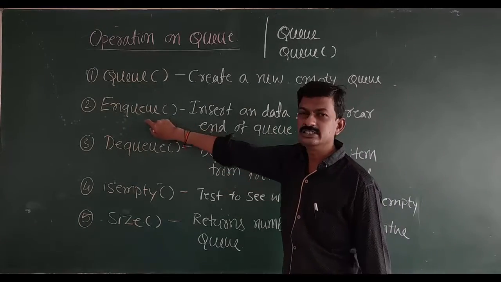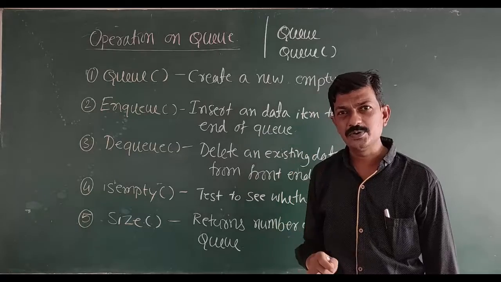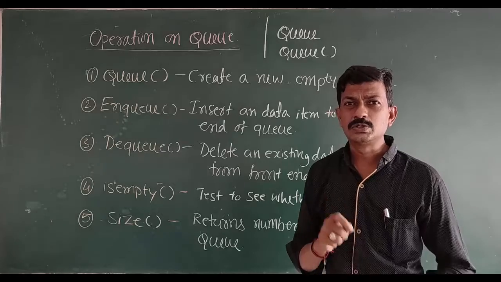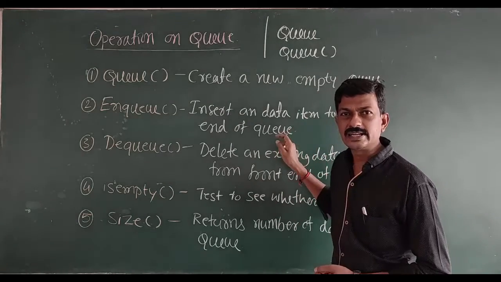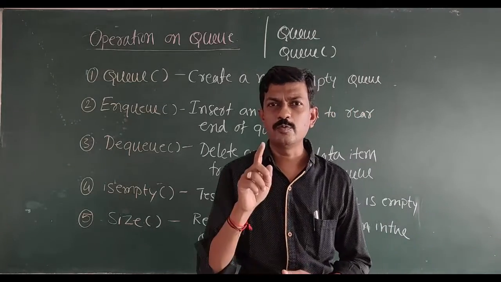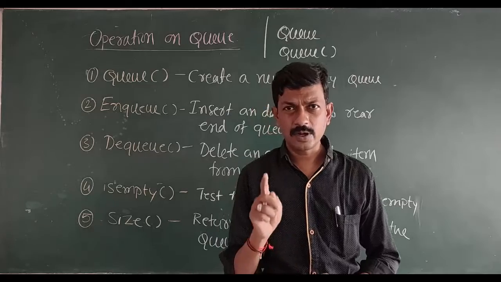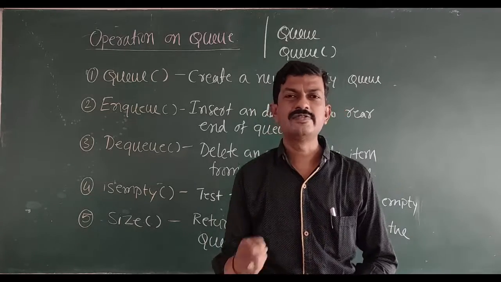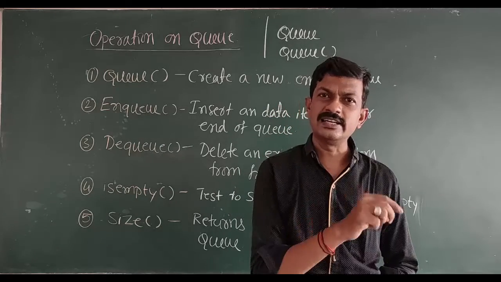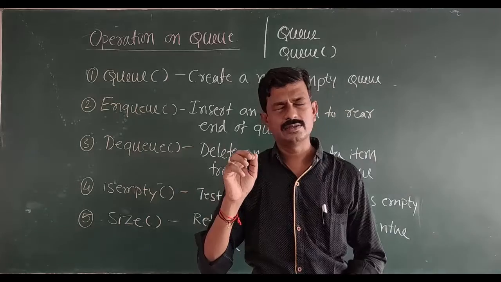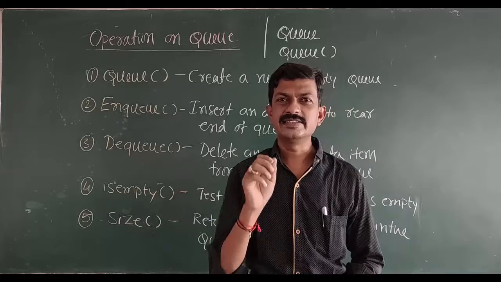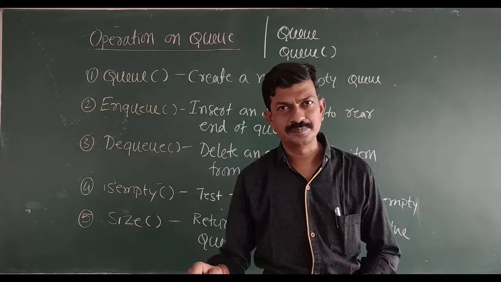The second one is enqueue. Enqueue is an operation which is going to insert a data item to the rear end of the queue. While discussing the stack data structure, we had only one end, and from that end only we were inserting and deleting. But for a queue data structure, we have two different ends, the rear end and the front end. These are specially meant for insertion and deletion.